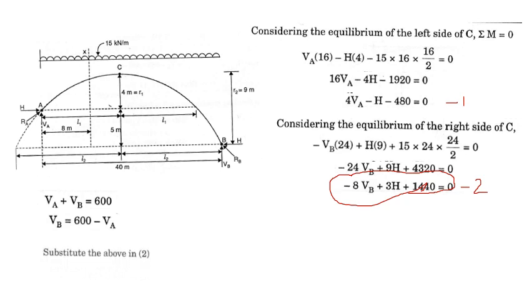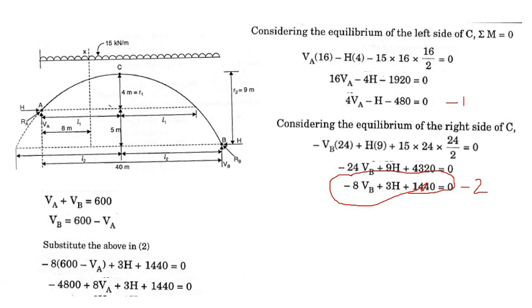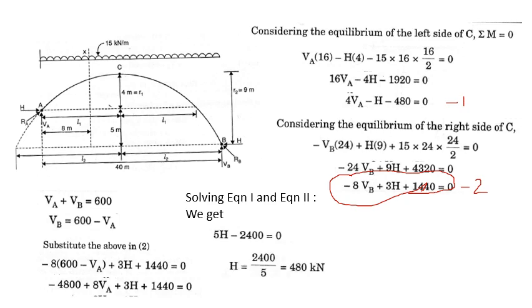Okay, so we get VB as minus 8 into 600 minus VA. So by considering the equation 1 and 2, we get 5H, minus VA gets cancelled out. 5H minus 2400 is equal to 0. So H is 480 kilonewton. Okay, this is how you find the H here.